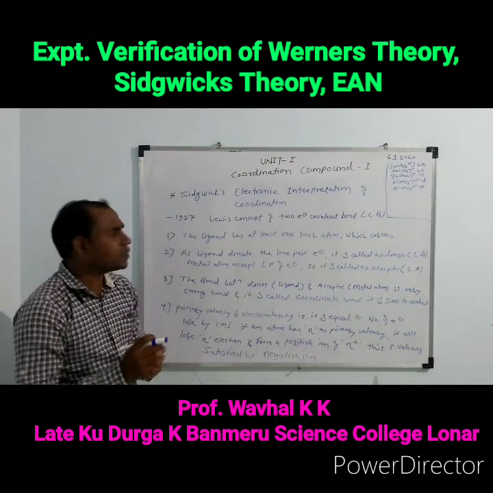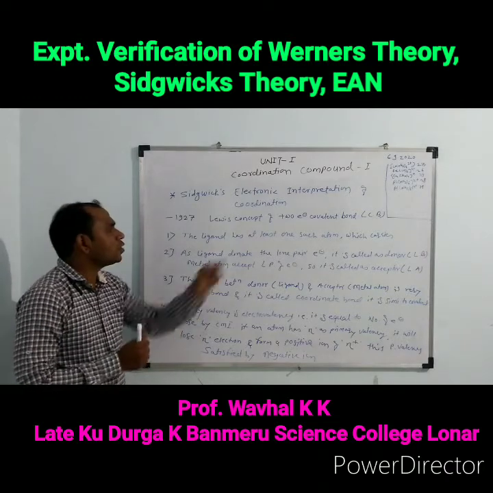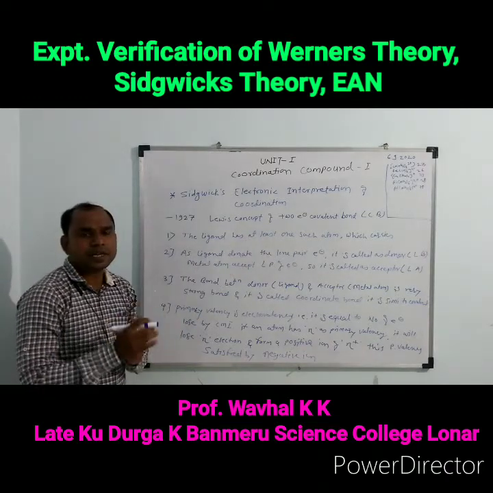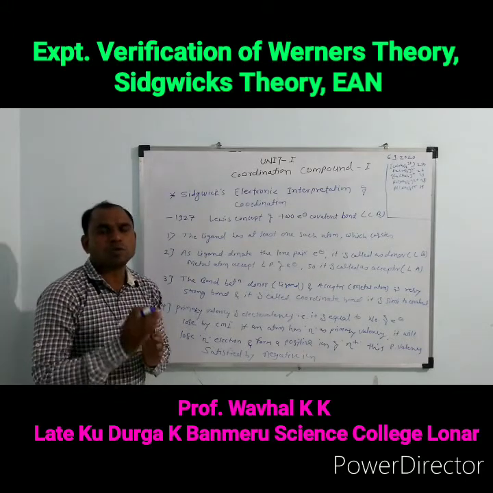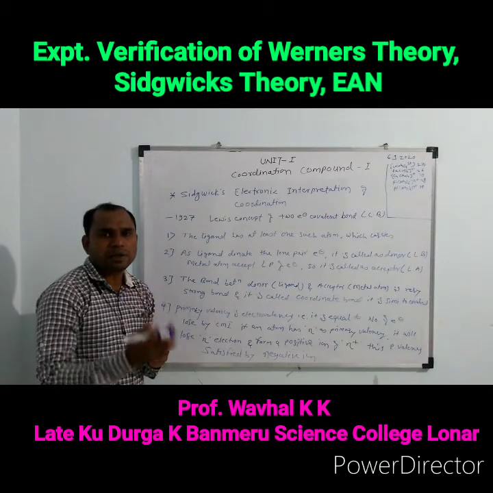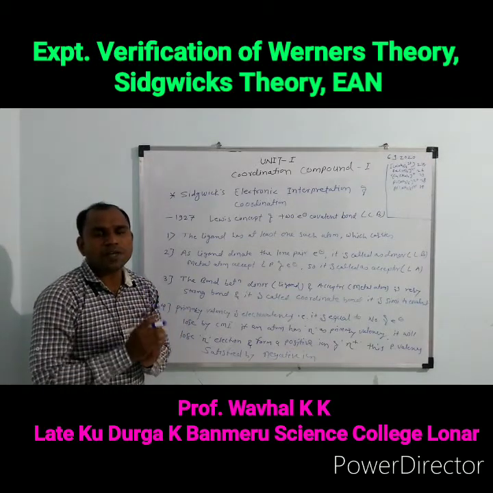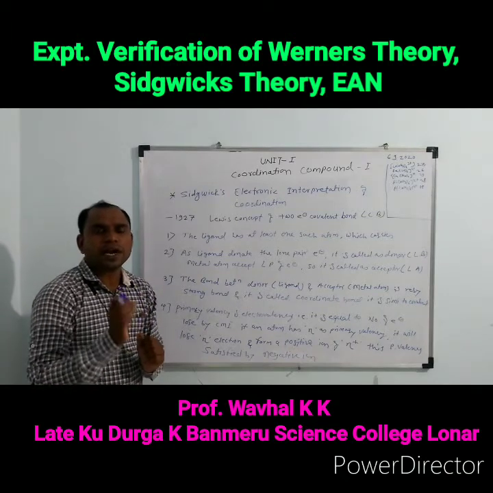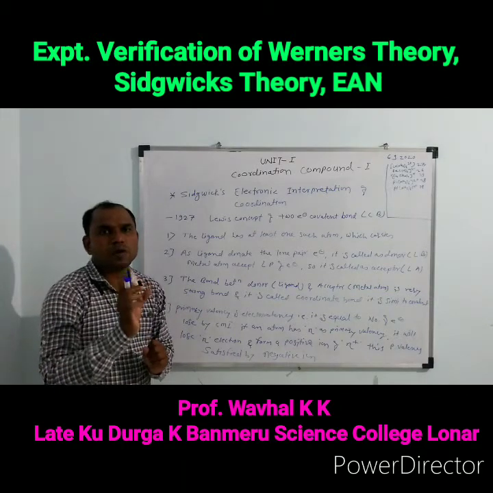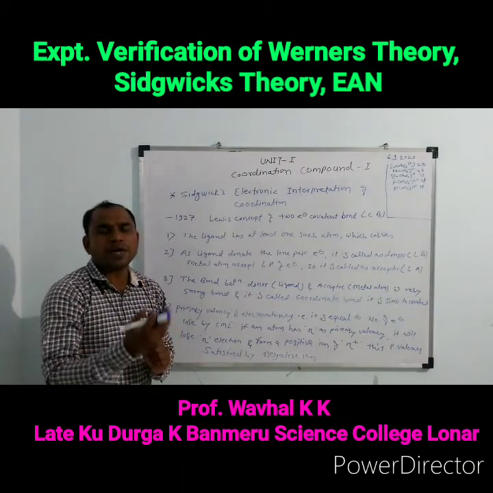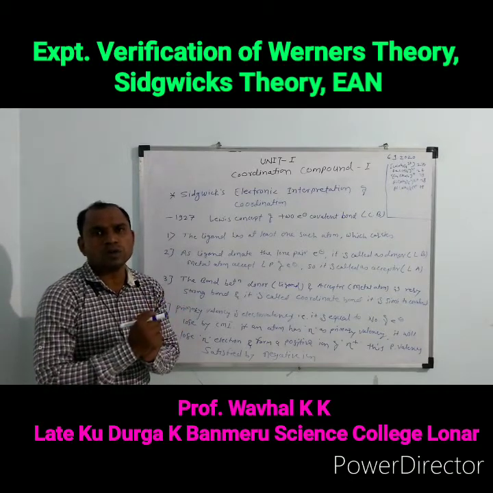This is the first interpretation. See here, what is the first interpretation? The ligand has at least one atom which carries a lone pair of electrons, and this lone pair of electrons is donated to the central metal atom, and then there is formation of the complex. The property of a ligand is that it has at least one lone pair of electrons, and this lone pair is donated to the central metal atom, and then there is formation of the bond, and due to this bonding there is formation of the complex.